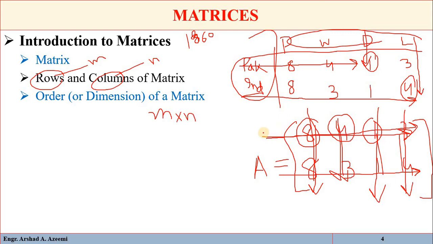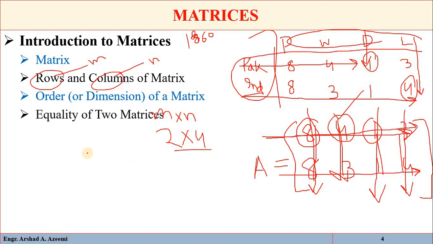Here you can see that we have 2 rows and 4 columns, so the order of this matrix is 2 by 4. We will also discuss some questions in exercise 1.1 with respect to the order of the matrix. Similarly, we have equality of 2 matrices.